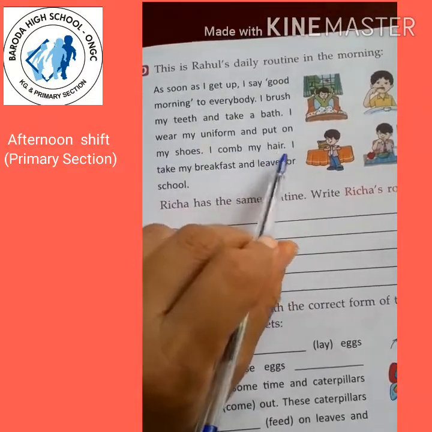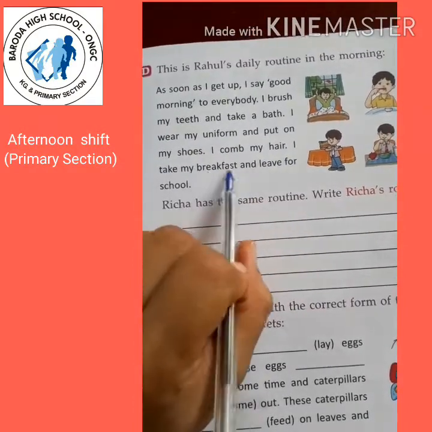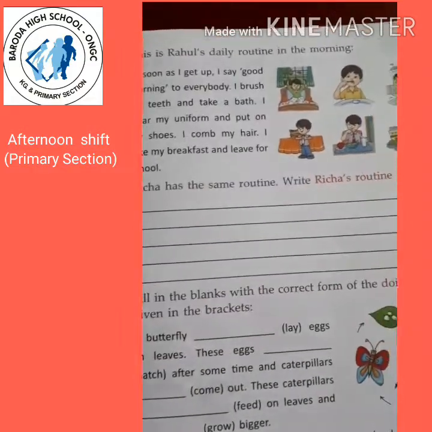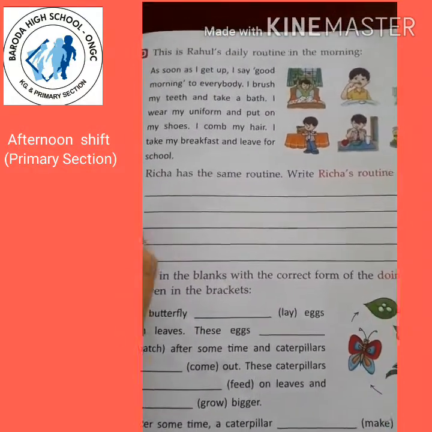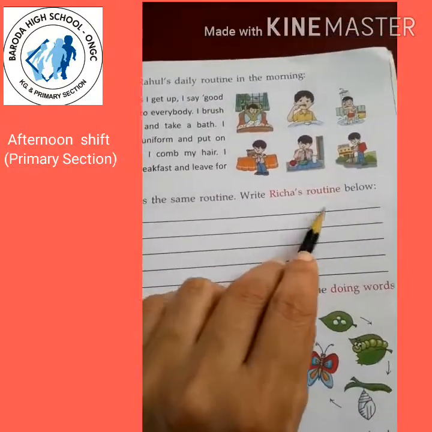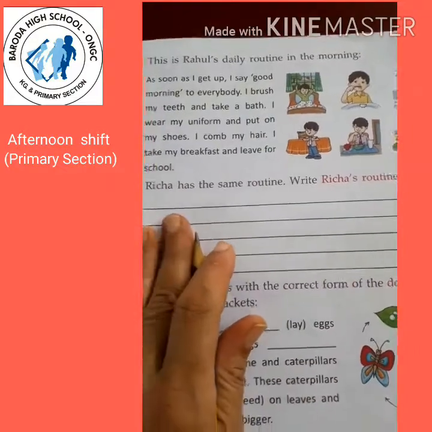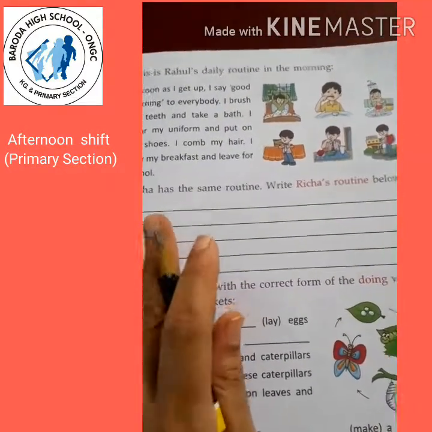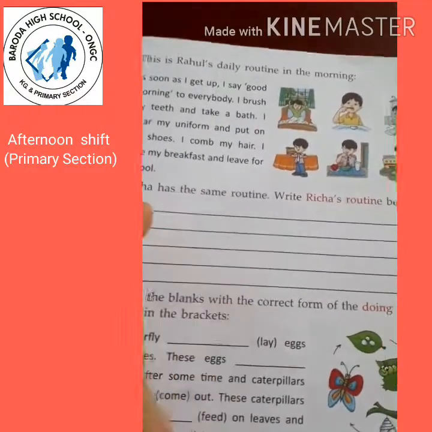I comb my hair. I take my breakfast and leave for school. See, now Richa has the same routine. Write Richa's routine below. So we have to write here Richa's routine.